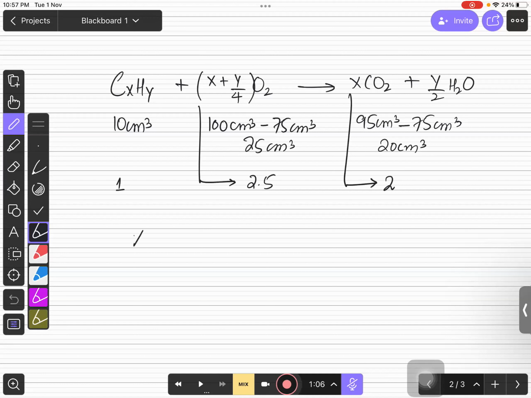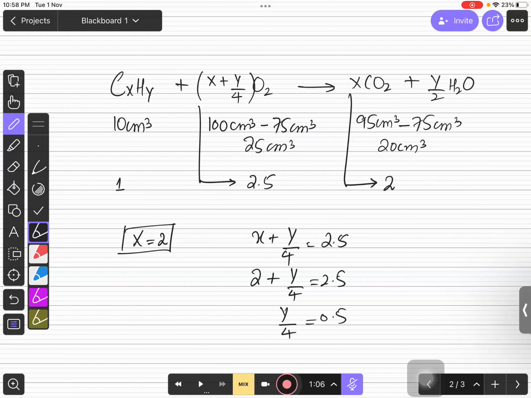So you can say that x equals 2, and if you talk about x plus y over 4, it is 2.5. You can put the value of x over there, which is 2, and then it will be like this. Just send 2 over there, so it will be y over 4 equals 0.5. When you multiply 4 with 0.5, it will give you 2. So the unknown hydrocarbon is C2H2. Is that clear, bacho?